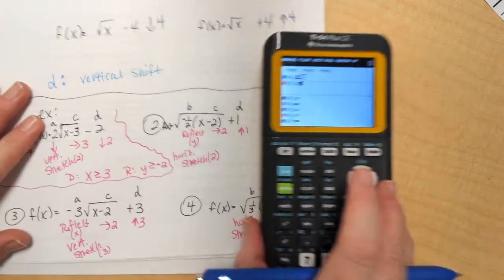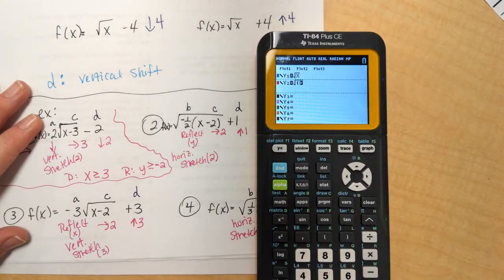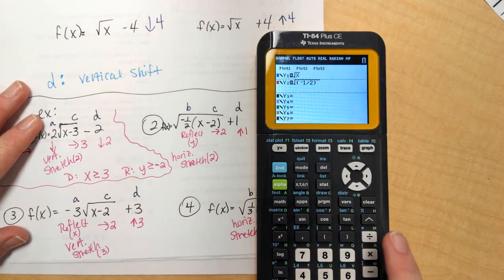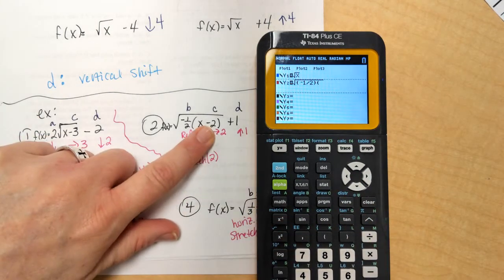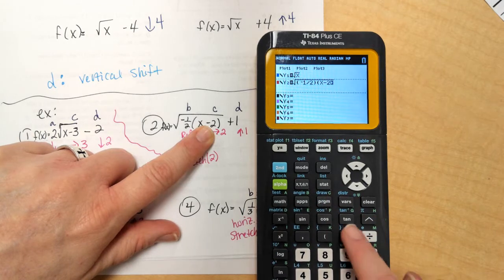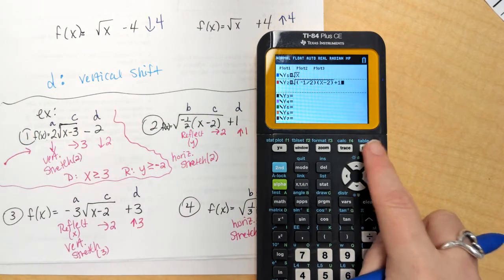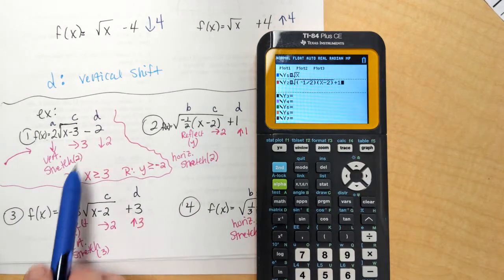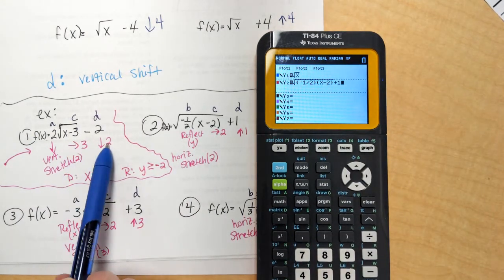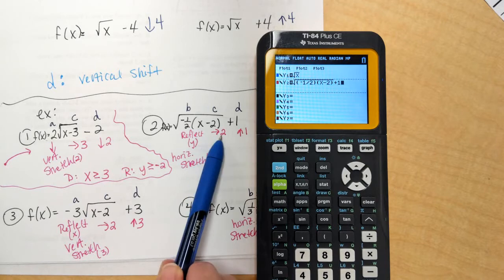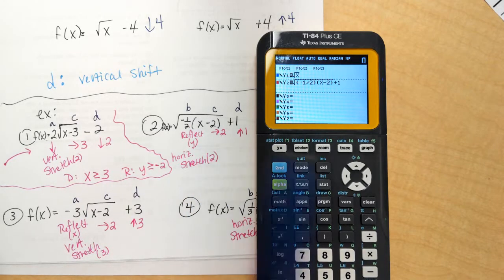So, clear that out. Let's type in -1/2, and then this is in parentheses, so I'm going to keep it in parentheses like the paper shows me. And I'm going to hit graph. Now, if this rings true, right 3, down 2. This would be right 2, so +2, and up 1. Let's see.